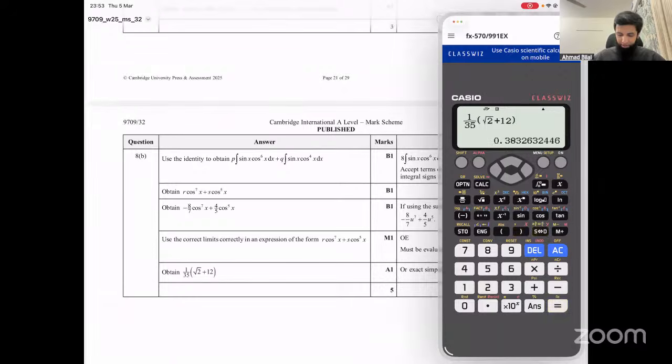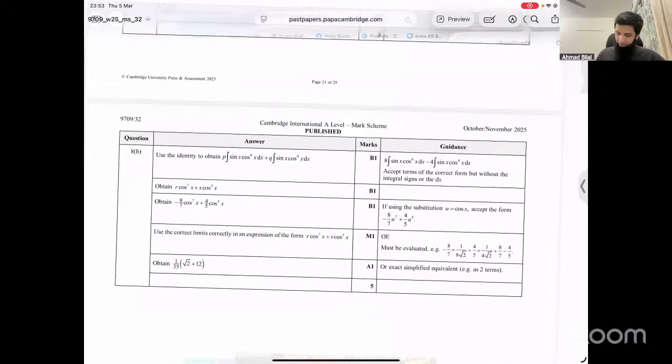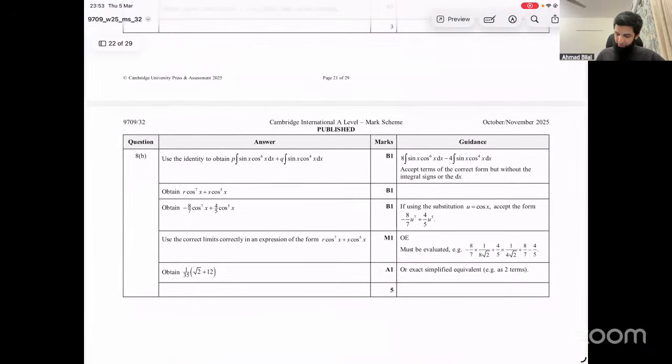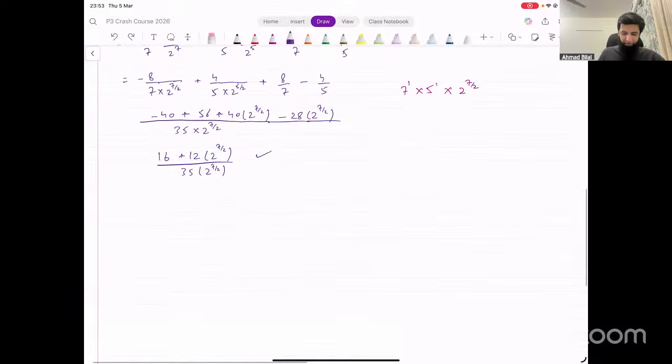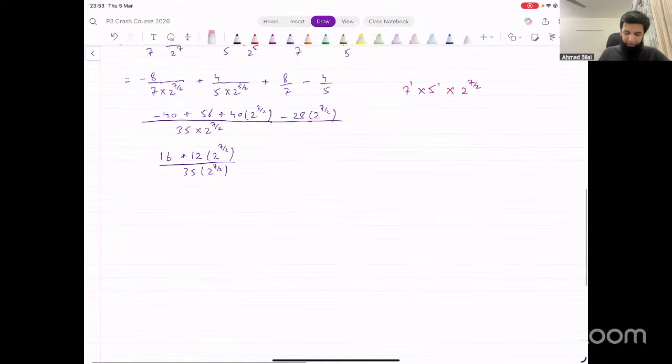Okay, so the result is the same. So this is sufficient. This is fine then. But it could be simplified further.